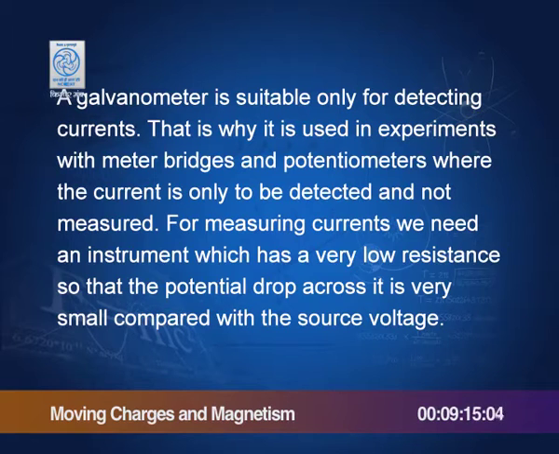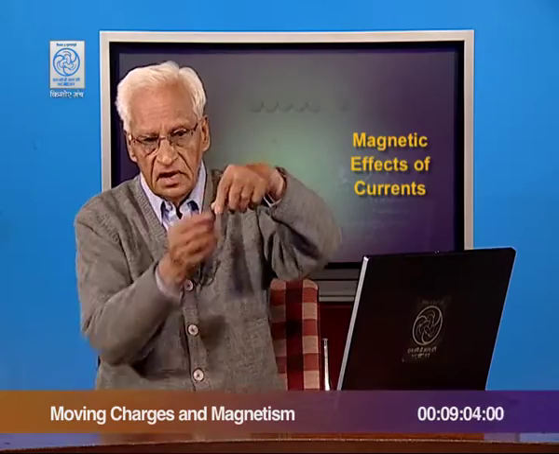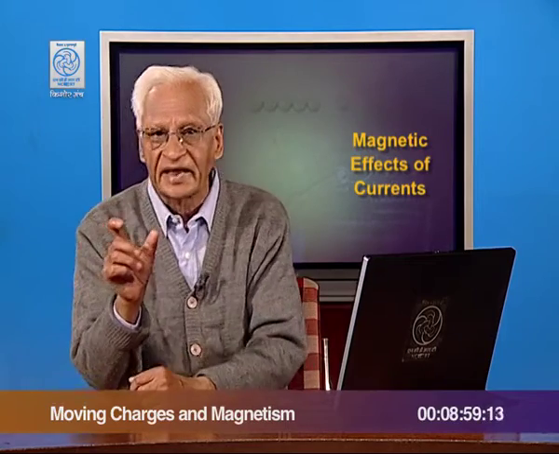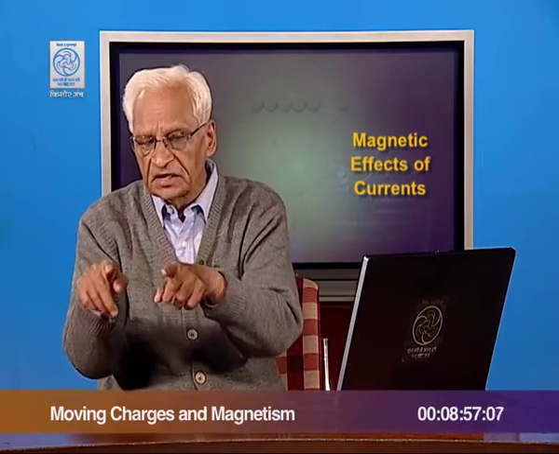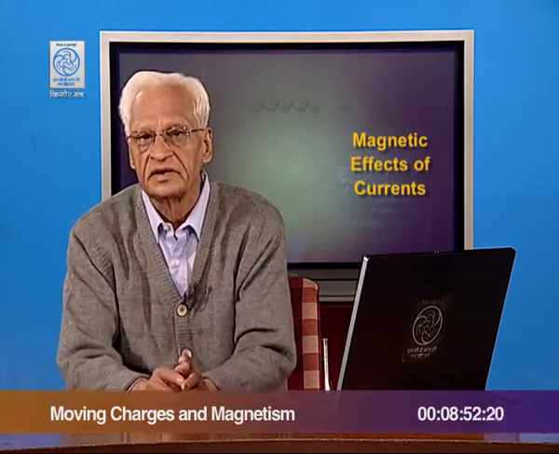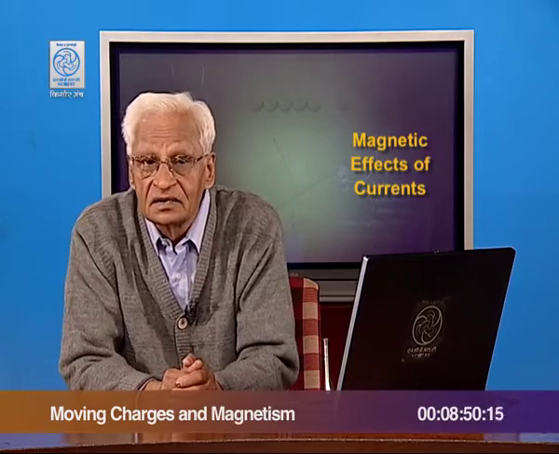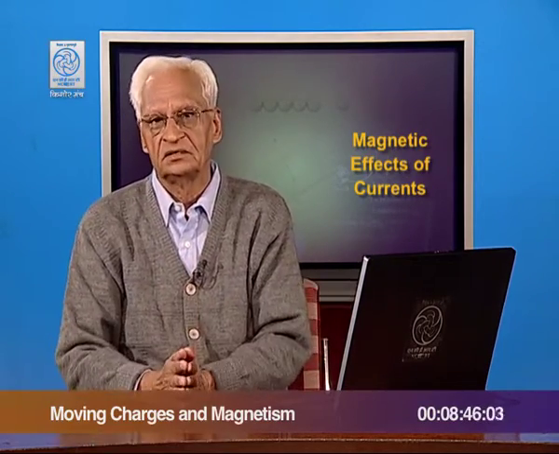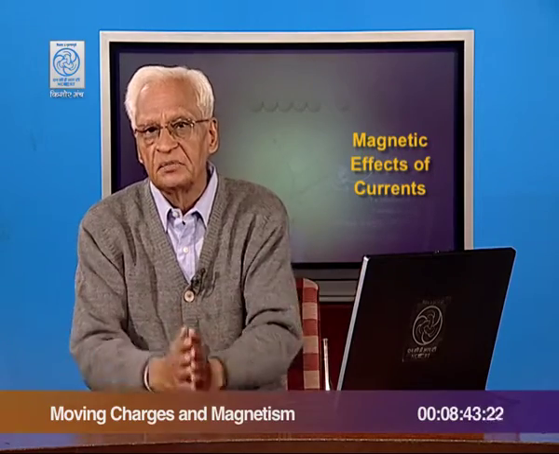If we want to measure current, then we need an instrument which has a very low resistance, so that the potential drop across it is very small compared with the source voltage. Let me explain. Suppose source voltage is V, and if this galvanometer has sufficient resistance, then there will be a potential difference across it, and that means the current through the circuit will be affected, but we want to measure the current. So, we cannot disturb the quantity to be measured. That is a general principle of physics.